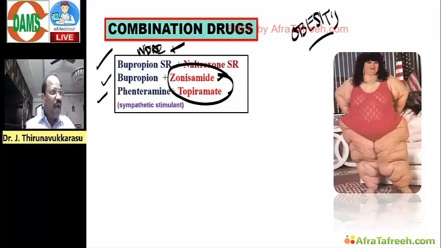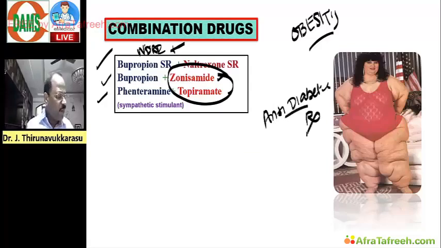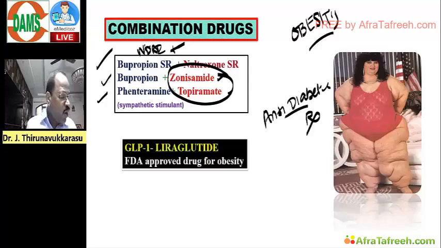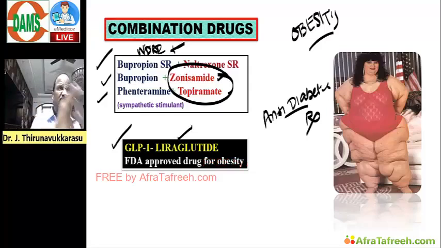Okay. In that I want to ask one super question. Anybody? Name one anti-diabetic drug approved for treatment of obesity. Come on. I'm looking at the chat box. Can you please answer? Name one anti-diabetic drug approved for treatment of obesity. The answer will be liraglutide. We have a GLP-1 analog called liraglutide. It is an FDA approved anti-diabetic drug for treatment of obesity. And then anti-diabetic drugs causing weight gain, weight loss, weight neutral. That's also an important question. Please read.